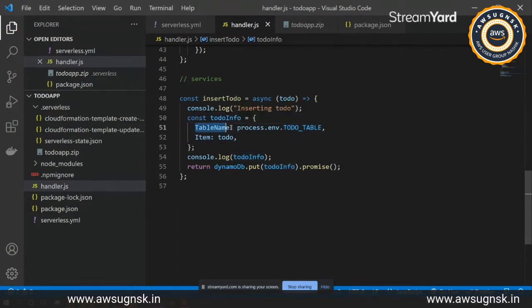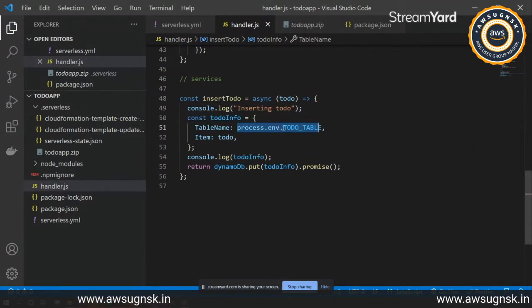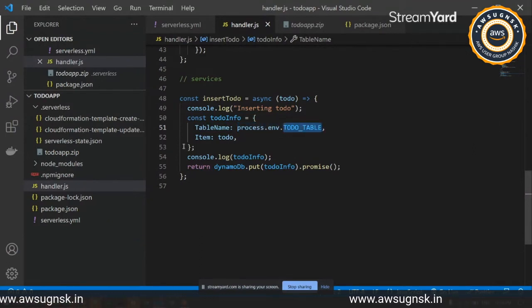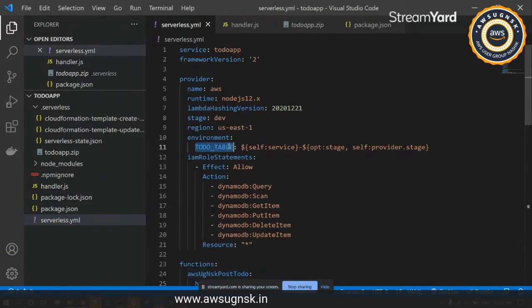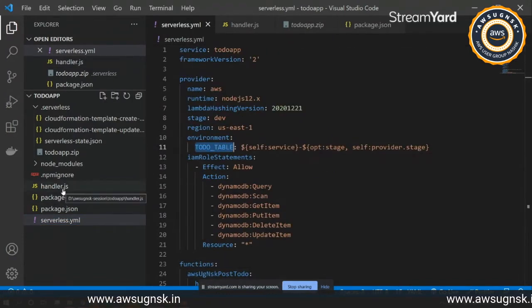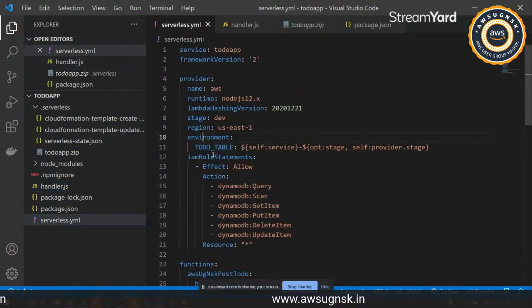So first we have to locate the table name that we have to insert into, and this will be available at the runtime only. So this todo table will be available at the runtime only. We have already defined it under our serverless.yaml file, so we don't have to explicitly mention it. So this is one thing I wanted to mention.